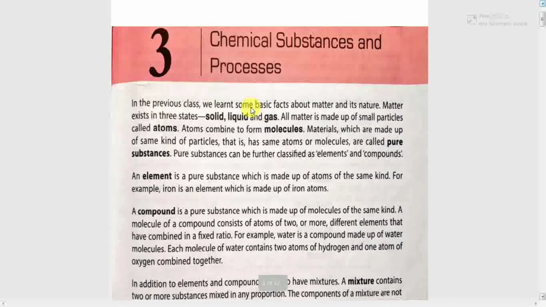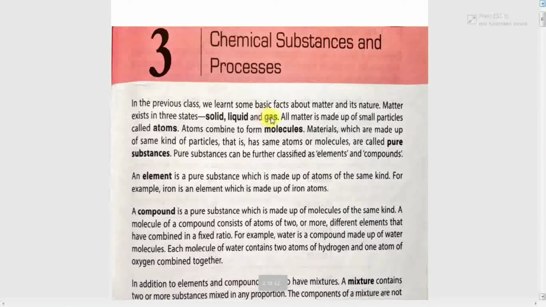Lesson 3. The name of the chapter is Chemical Substances and Processes. In the previous class we learned some basic facts about matter and its nature. And you know that matter exists in 3 states: solid, liquid and gas.